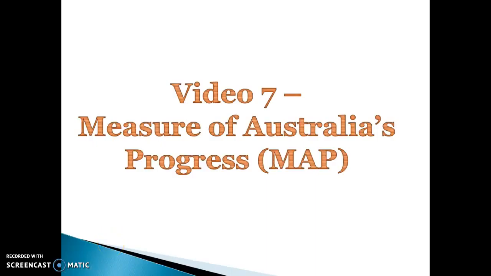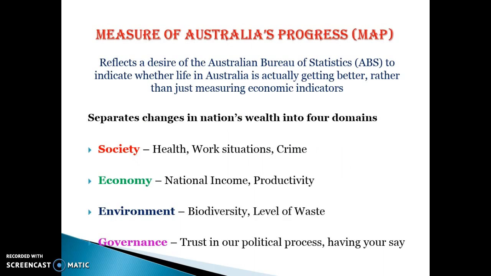Discussing the second of the two alternative measures to GDP per capita, which is called the Measure of Australia's Progress, or MAP. Again, use the full term when defining it the first time. So the MAP again reflects the desire of the ABS to indicate whether life in Australia is actually getting better, rather than just whether we're experiencing economic growth.